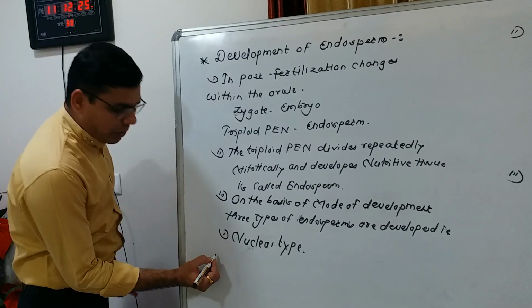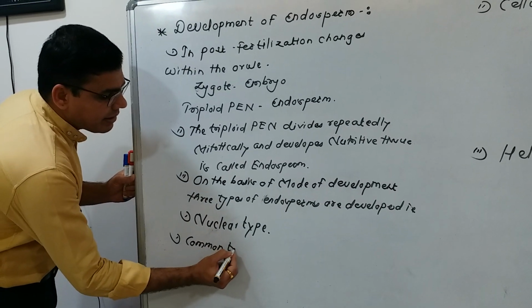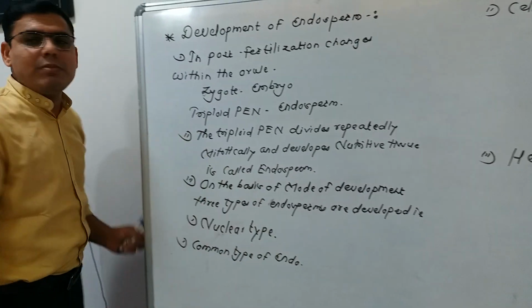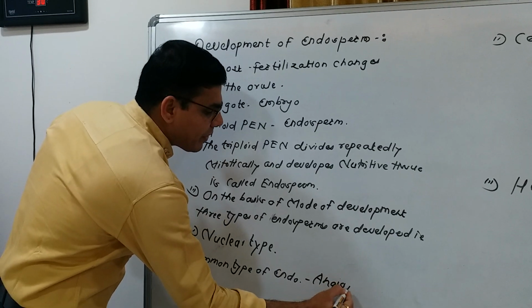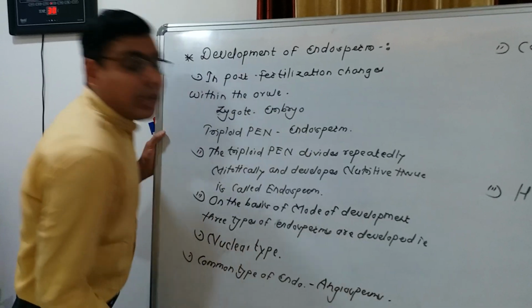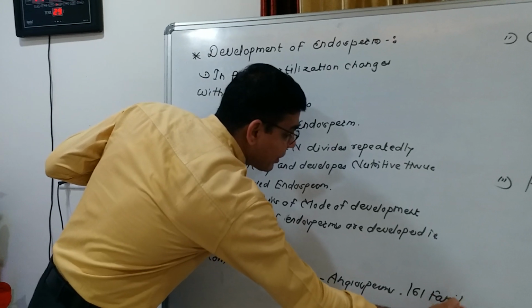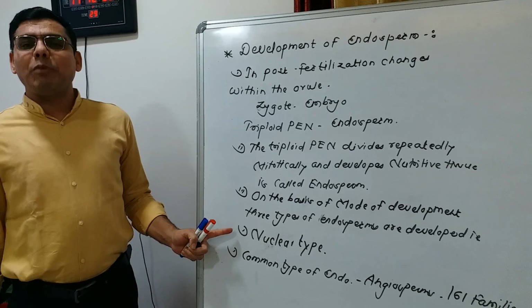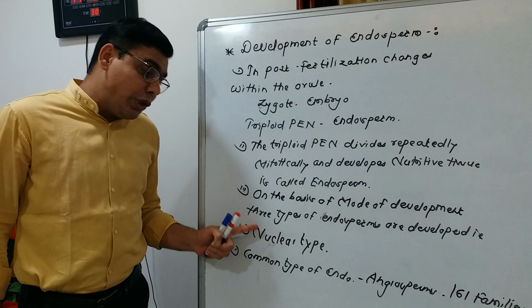So the nuclear type endosperm is a common type of endosperm. Endosperms are found in angiosperms, angiospermic plants, and about 161 families of angiospermic plants show the nuclear type of endosperm.